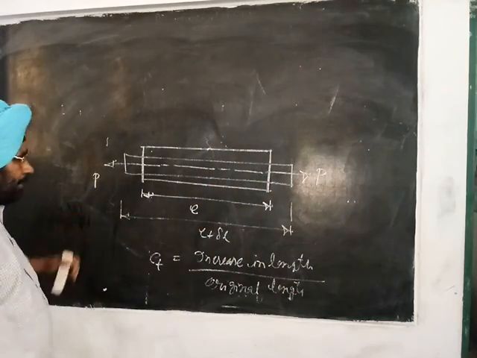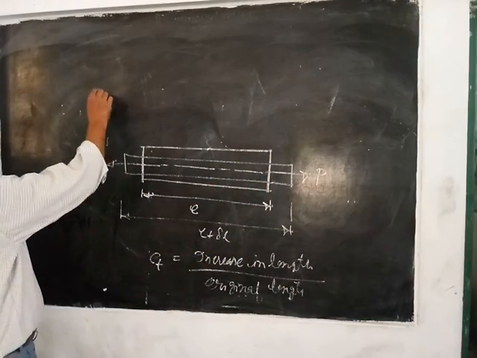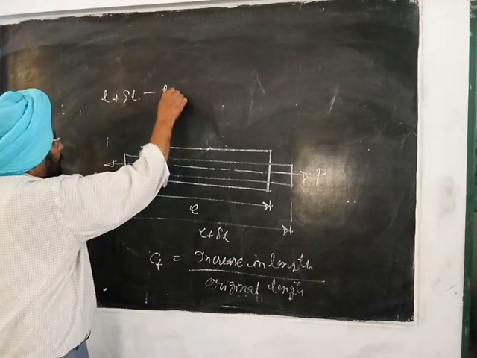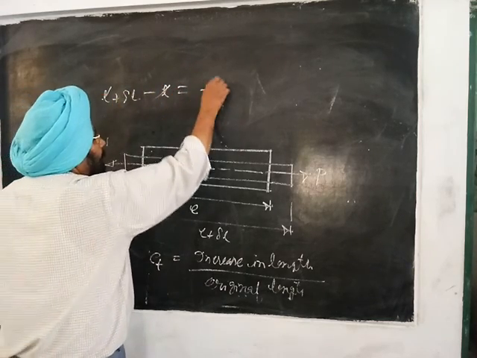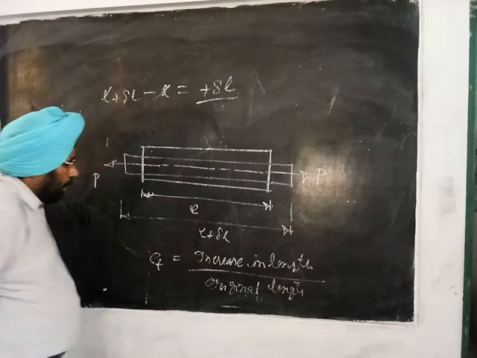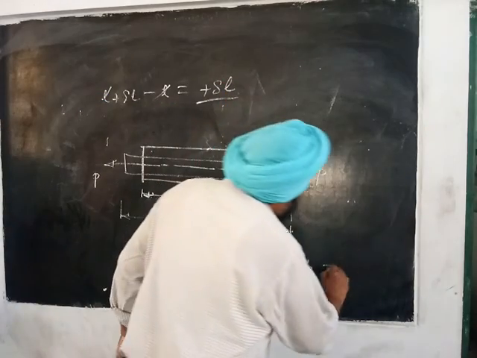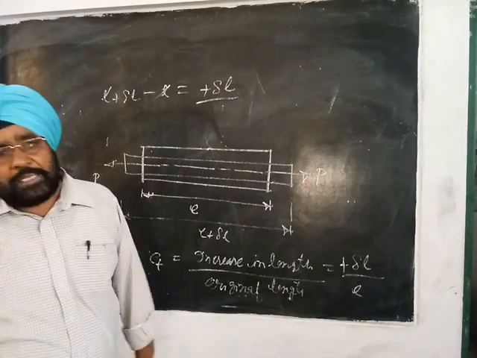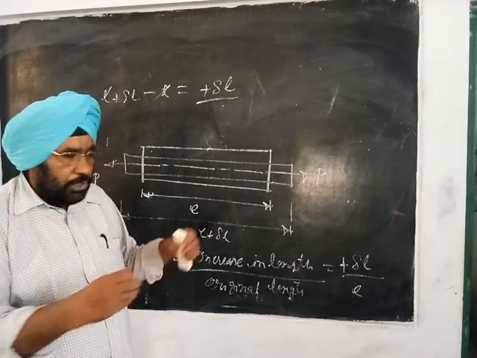Delta L is the increase in length, so tensile strain is equal to delta L upon L, with a positive sign. Positive sign means the length has increased.